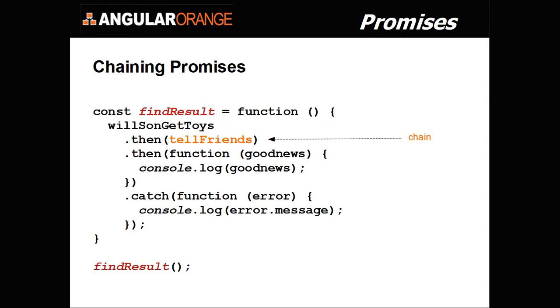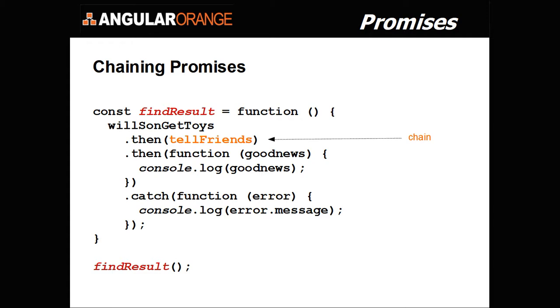And then when I do find result and I consume that promise, I say, oh, tell friends about it. And this then with the tell friends is called a chain.